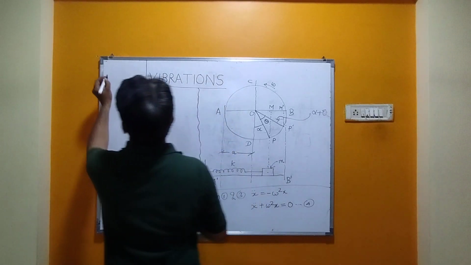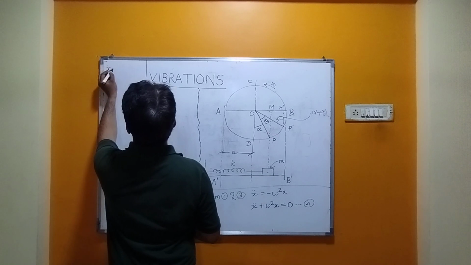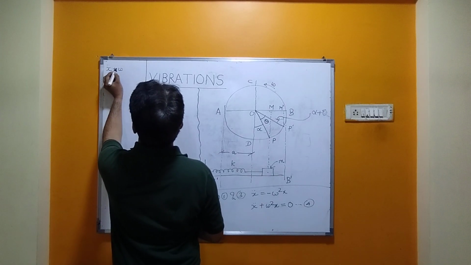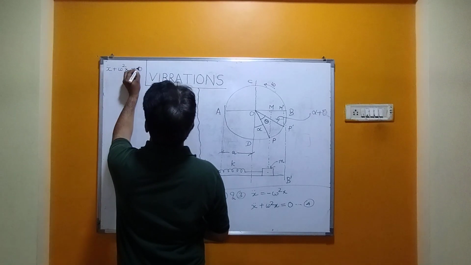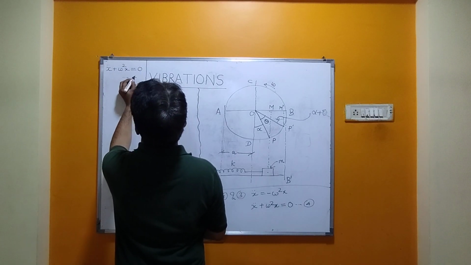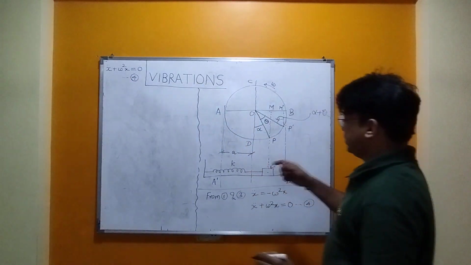We got this equation as x double dot plus omega square x equal to 0, and this is equation number 4.